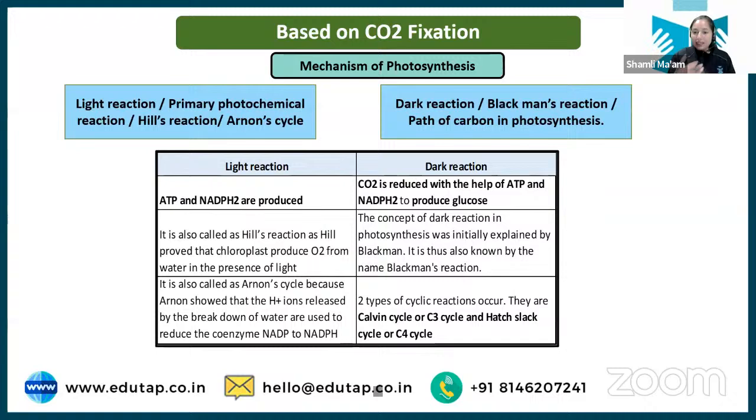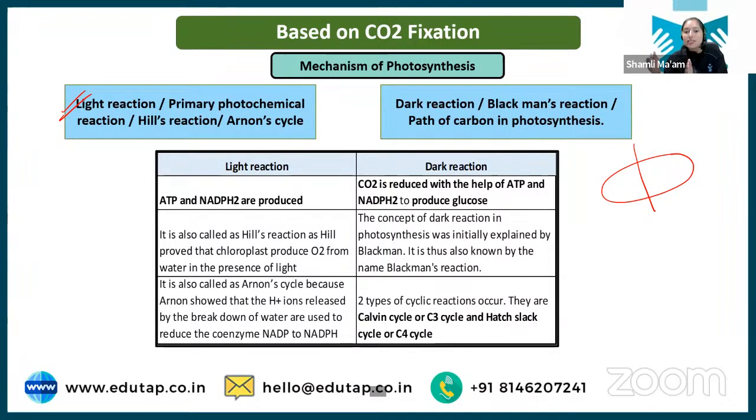Now let's understand the mechanism. Now students, see, there are two things that happen in the cell. First is light reaction and next is the dark reaction. You can consider that this process happens in two phases: first is the light phase and second is the dark phase. Why are we calling it a light reaction? Because it requires sunlight.